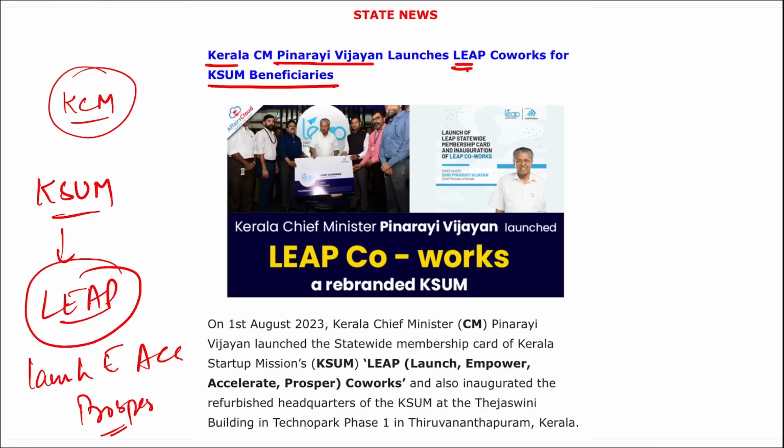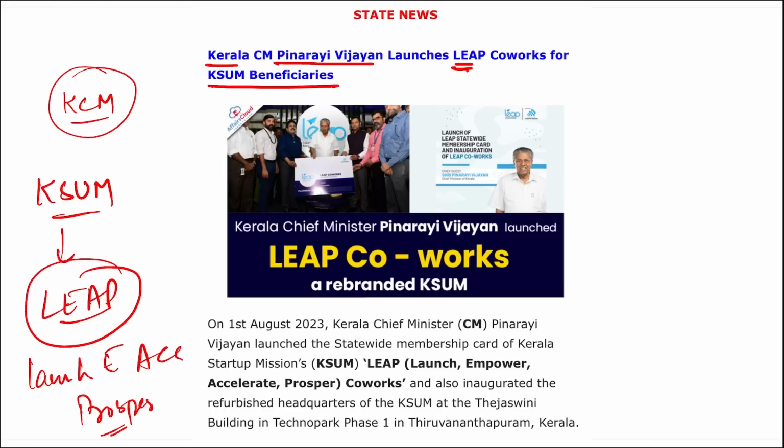So coming back, remember this LEAP Co-works, what is this? The aim here is to provide innovation and collaboration for various startups by offering them infrastructure, meeting rooms, internet connectivity for a better productive work environment. Correct? Under the initiative, the new KSUM headquarters in Technopark will be rebranded as the LEAP Co-works Space.